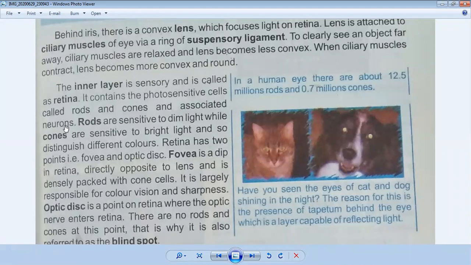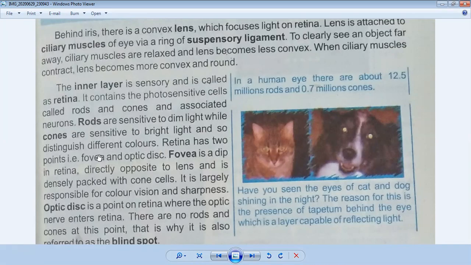brain or spinal cord. So rods are sensitive to dim light. Rods and cones, both of these photosensitive cells, are present behind the eye. Rods are sensitive to dim light; in dim light, they begin to work, while cones are sensitive to bright light, and cones work when there is bright light, and they distinguish different colors.